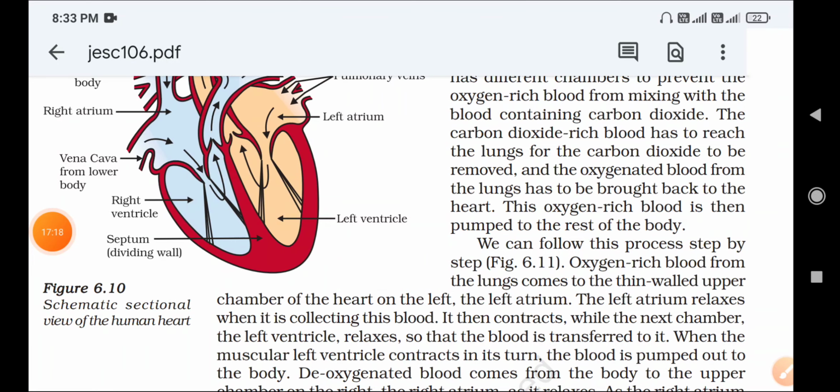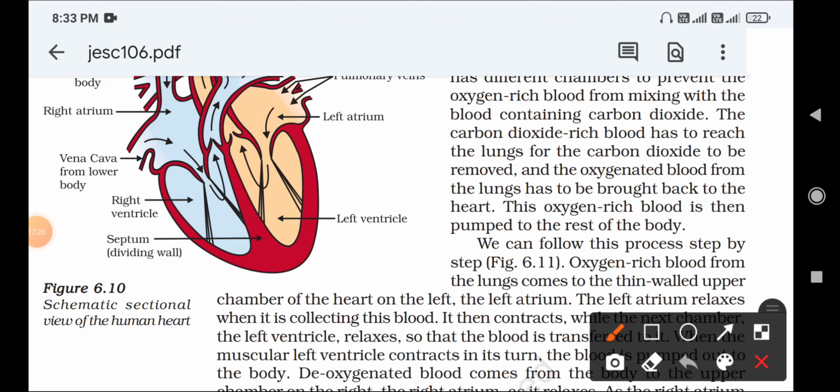So again we will recall within one to three minutes. First, write the parts of the heart: the left ventricle, septum, right ventricle, right atrium, left atrium, vena cava, and pulmonary veins. These are the parts of the heart. The names of the heart chambers are left ventricle, right ventricle, left atrium, and right atrium.